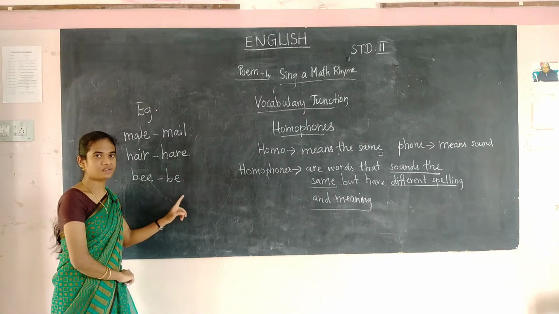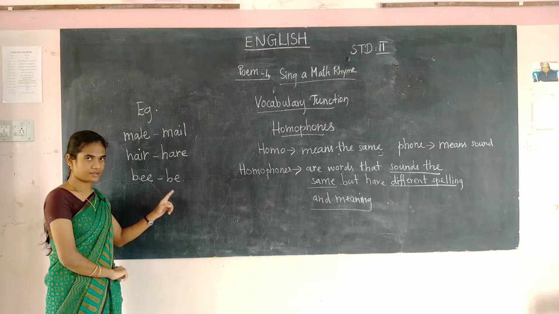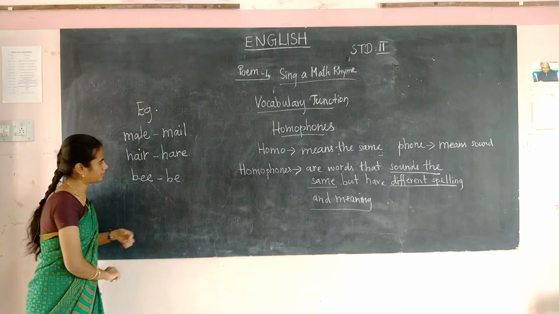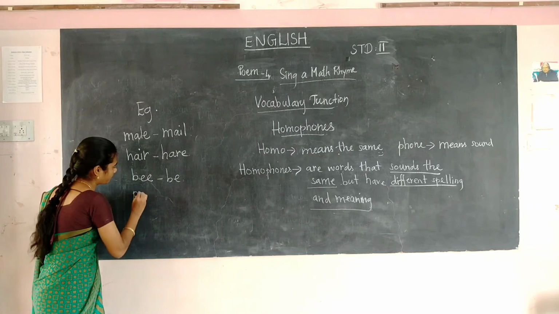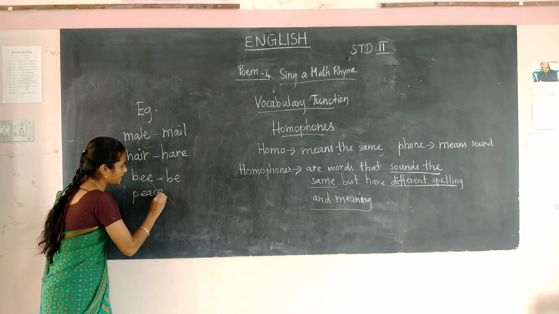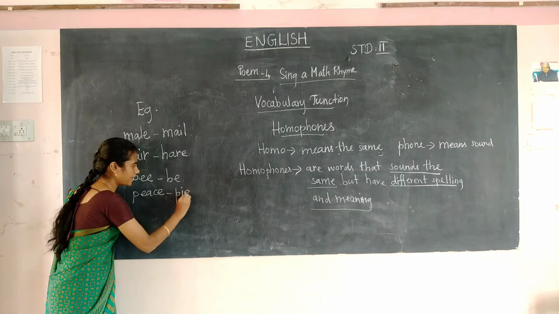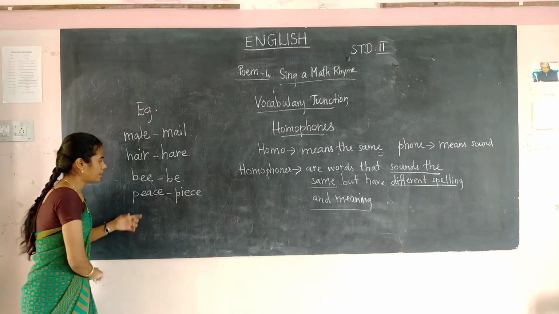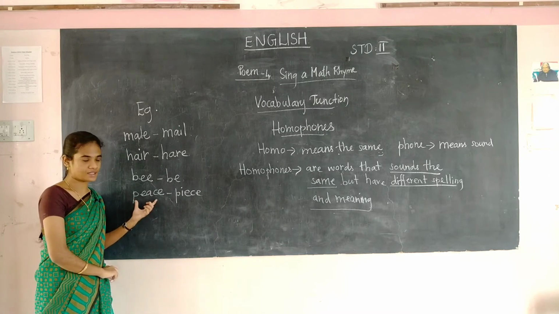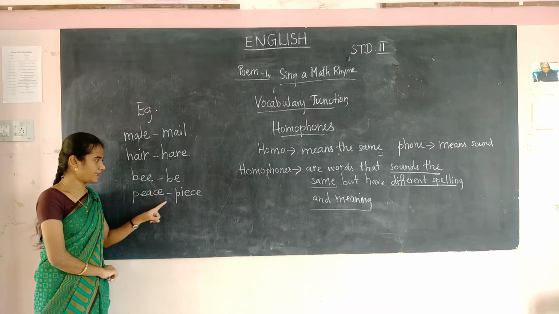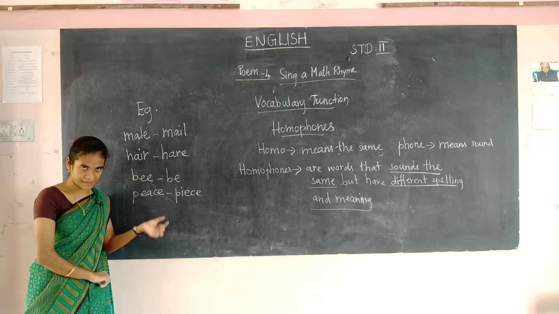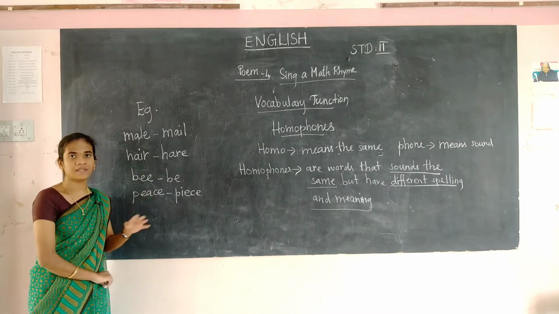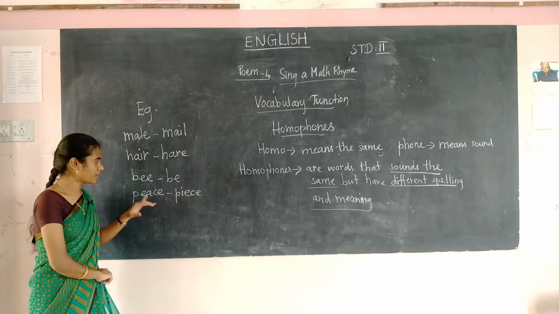In English normally we will be using this word, this is a verb, be. The next one, peace. Peace means அமைதி. And piece means one bit of something. Can you give me some piece of cake? Piece of cake means a bit of a cake.